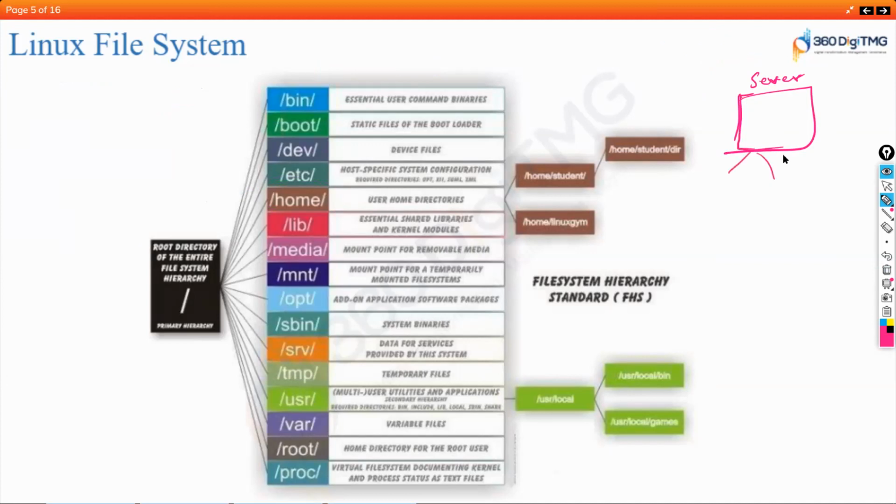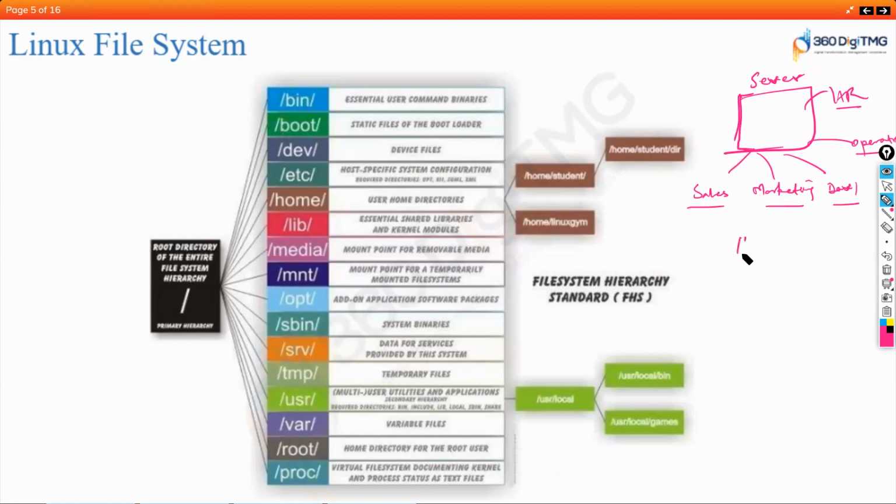You'll have departments, right? Sales department, marketing department, dev team, then operations, then let's say HR. So you can create groups for these users, and within the groups, you'll have users created.